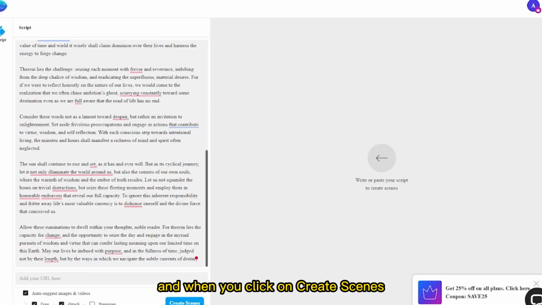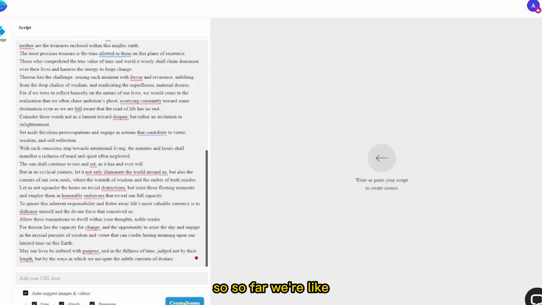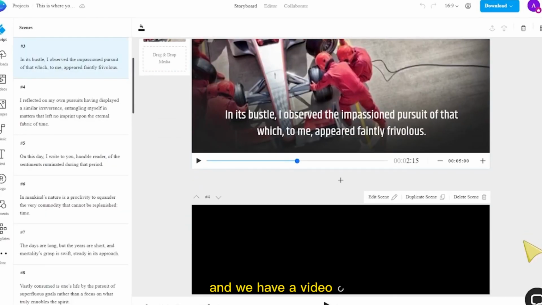And when you click on create scenes, you're going to notice that it says the text is too long, too bulky, so it's going to break it down for you even further. So this is great, it saves you a lot of time. So far we're less than a minute in and we have a video.